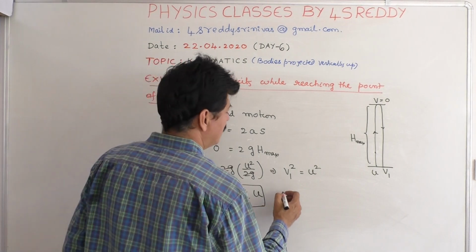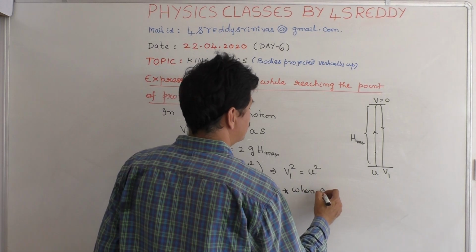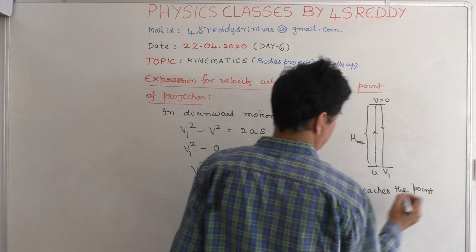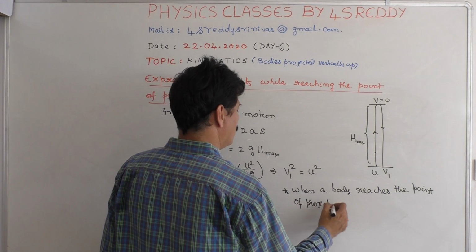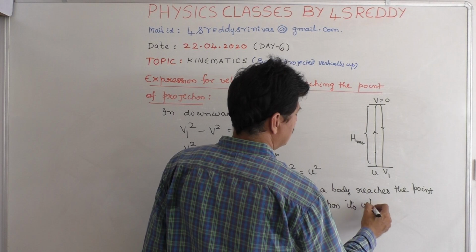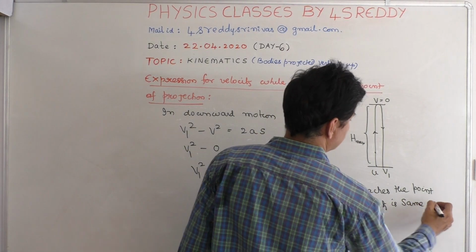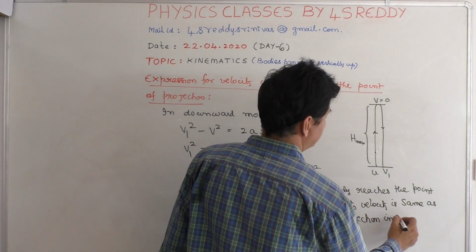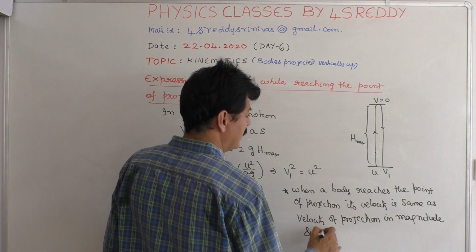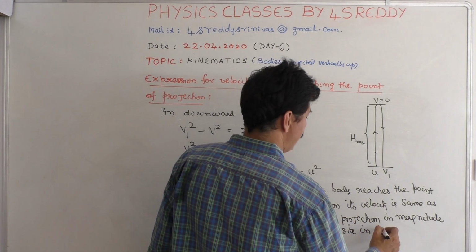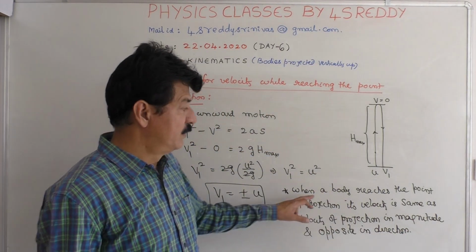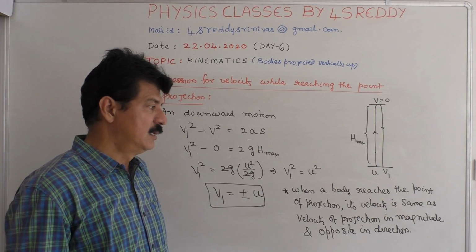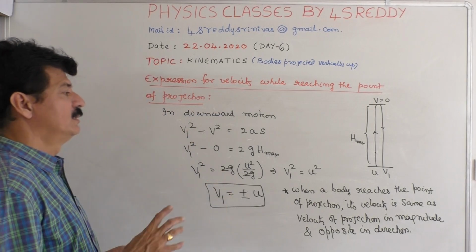So, the point here that you have to write is, when a body reaches the point of projection, its velocity is the same as the velocity of projection in magnitude and opposite in direction. This is another important point.